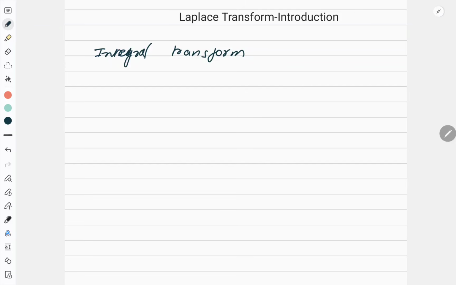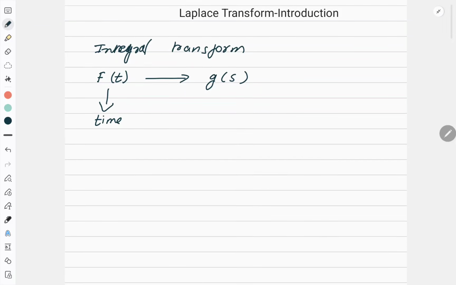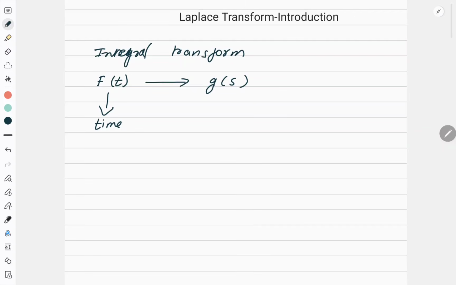Now in this, what exactly are we going to do? I will be having a function of t, f(t). I will be applying Laplace transform on it, which will convert this f(t) to a new function of s. Usually we say that a time function is getting converted into complex frequency.